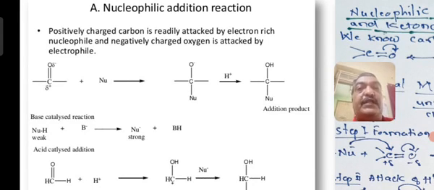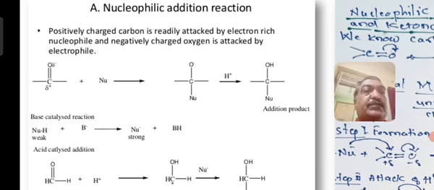Carbon is delta plus and oxygen is delta minus. When the nucleophile attacks, the C double bond O opens and the nucleophile attacks the positive side, and you will get a carbon with the nucleophile and the remaining 2 valencies, with oxygen on the negative side.